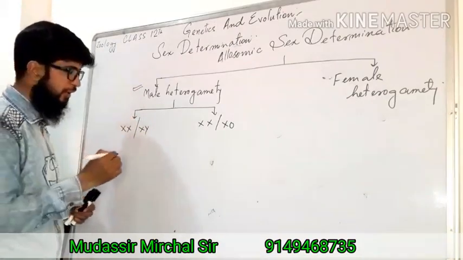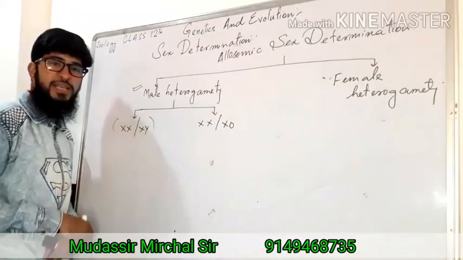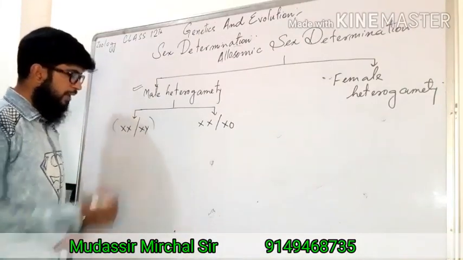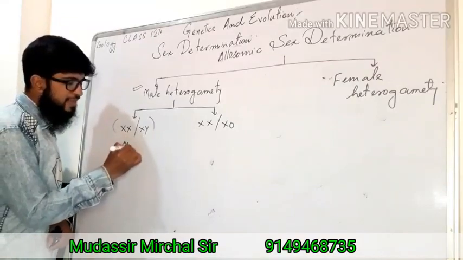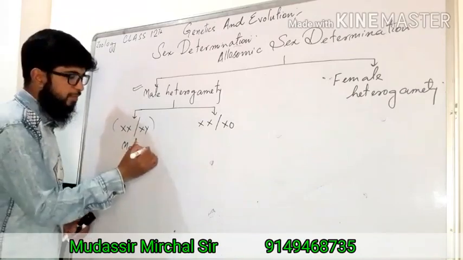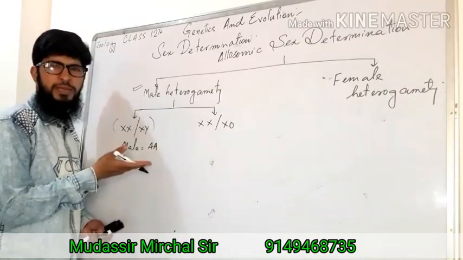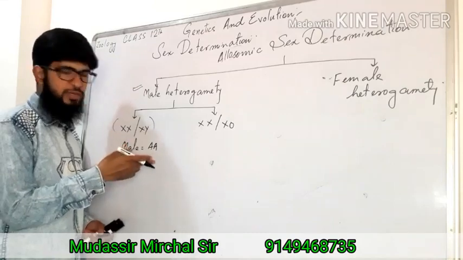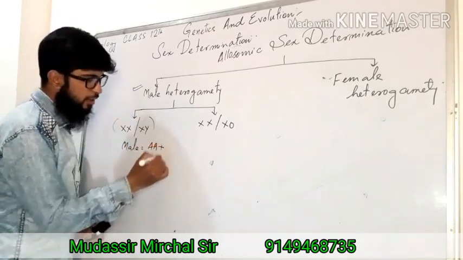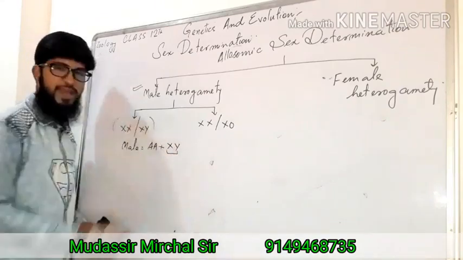So what happens in these organisms where there is XX, XY type of sex determination, male has a genetic makeup where it has the normal set of autosomes. In human beings it is 22 pairs of autosomes plus one X and one Y. This is the sex chromosome set, right?